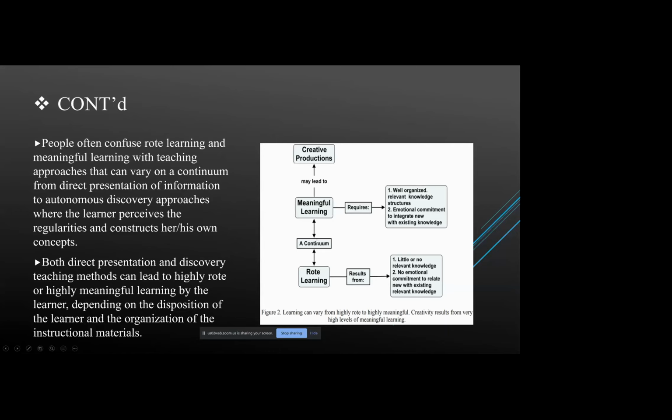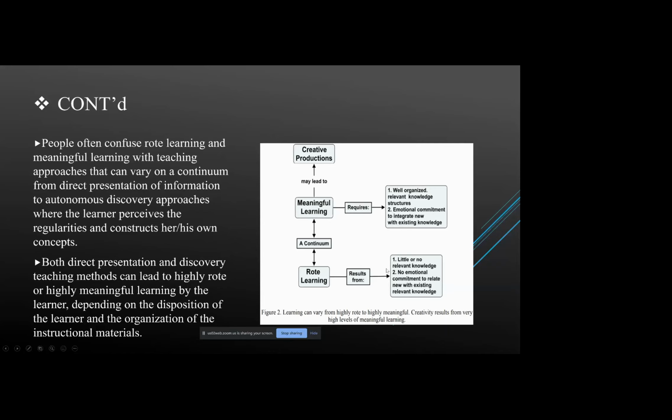You can actually find the difference between meaningful learning and rote learning. Meaningful learning requires well-organized and relevant knowledge structures, and emotional commitment to integrate new with existing knowledge. Rote learning results in little or no relevant knowledge, and no emotional commitment to relate new with existing relevant knowledge.